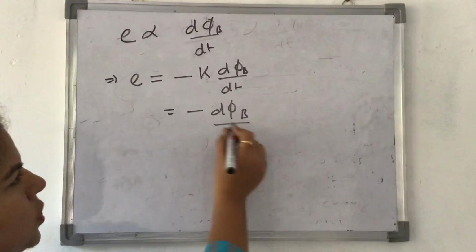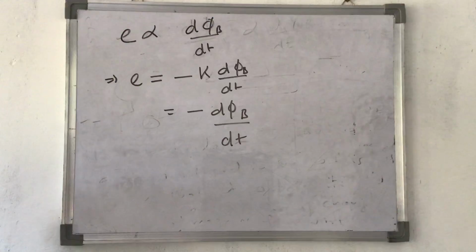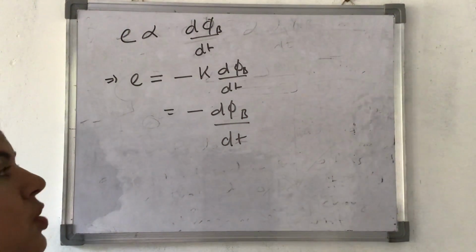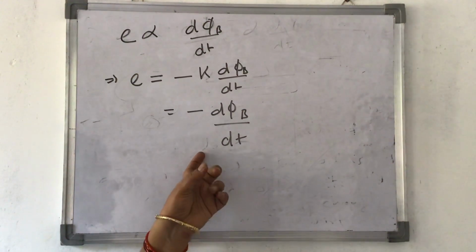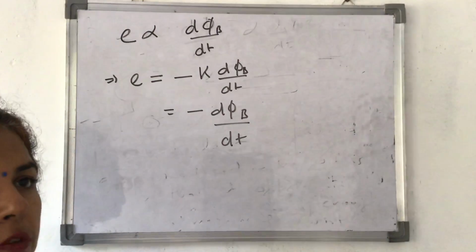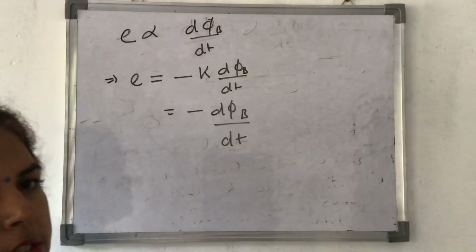The direction of the induced EMF is minus now, because it shows that the induced EMF is opposing its own cause, that is rate of change of magnetic flux. So we always have minus sign for induced EMF. This is because of which rule? Lenz's rule. This formula is because of Faraday's law.